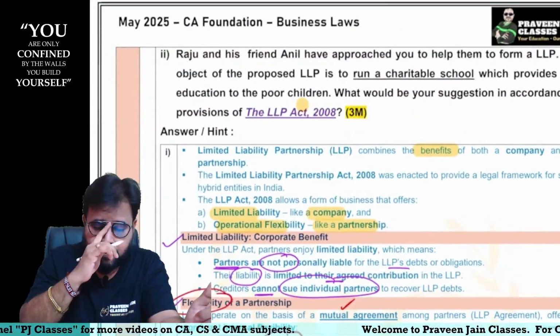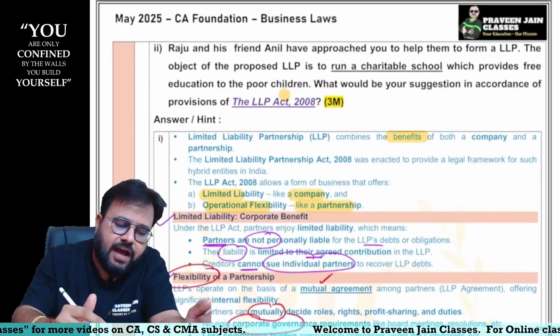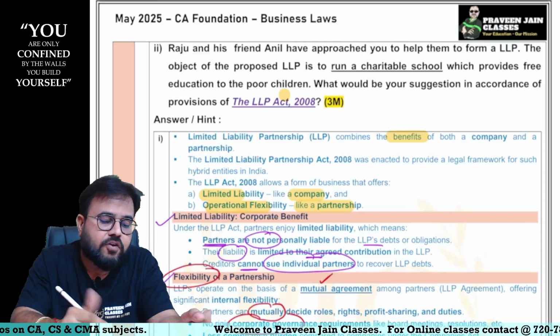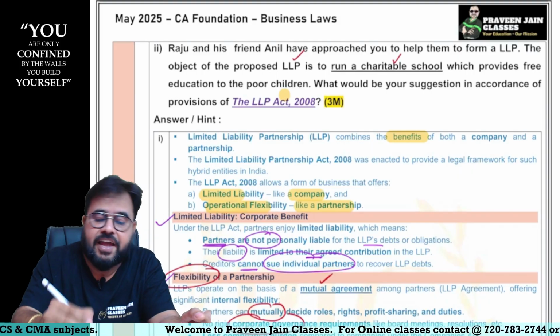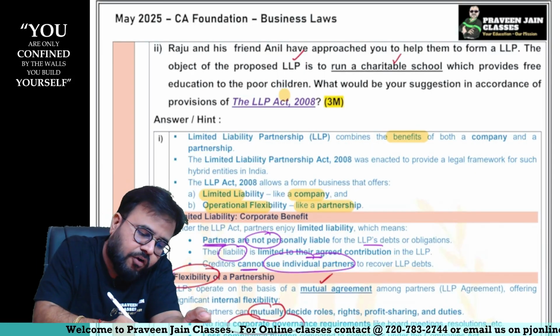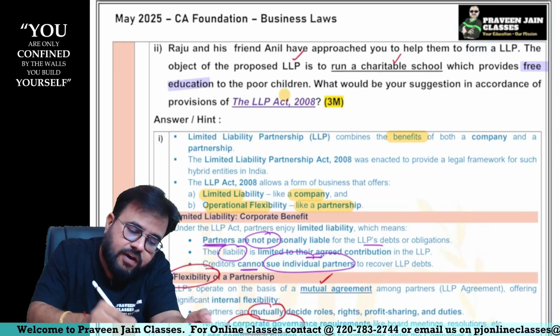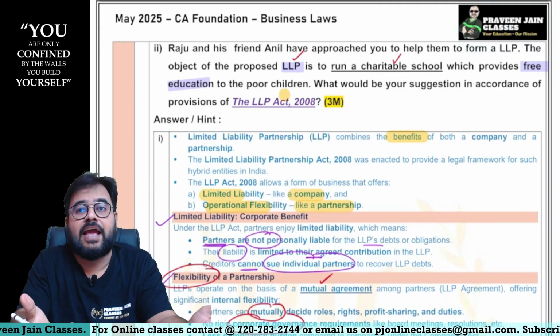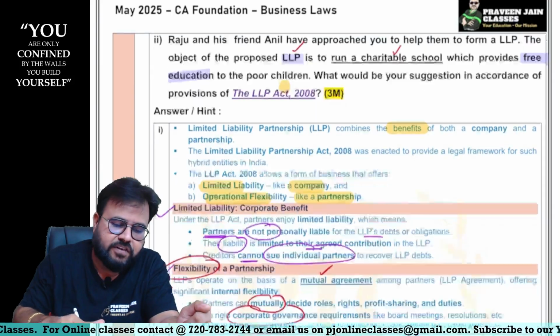Second question, sir. So Raju and his friend Anil have approached you to form an LLP. Very good. The object of LLP is to run a charitable school which provides free education. Acha, they want to provide free education. For that, they want to form a LLP, sir. What would be your suggestion, sir? Because you are helping them in incorporation, your suggestion is important.